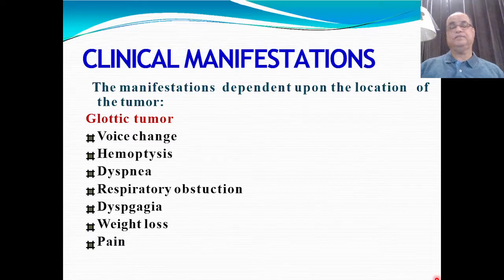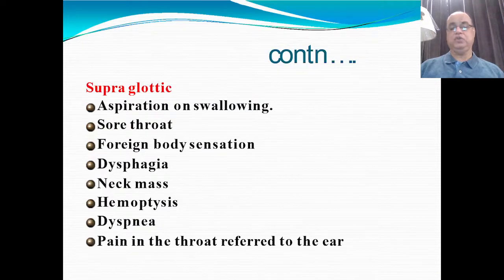In contrast, the glottic carcinoma attracts the attention of the patient and he seeks medical advice at the earliest due to change in voice. The supraglottic growth patients present late because initially they have very vague symptoms.